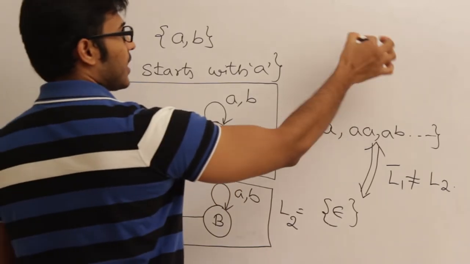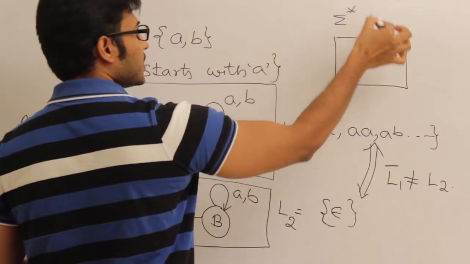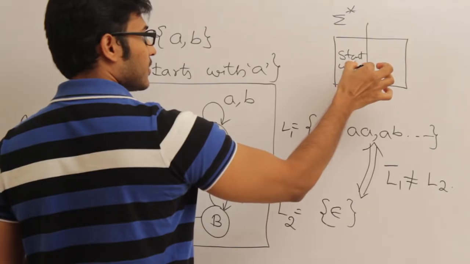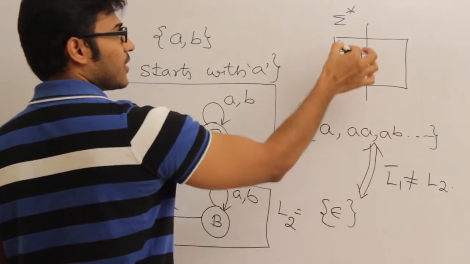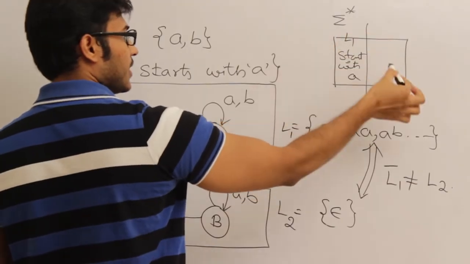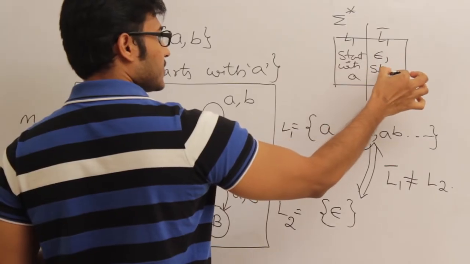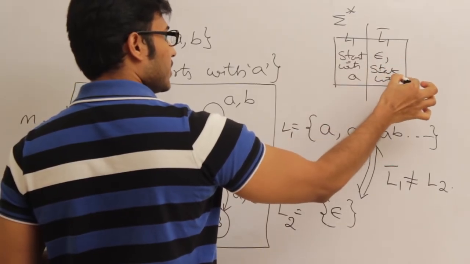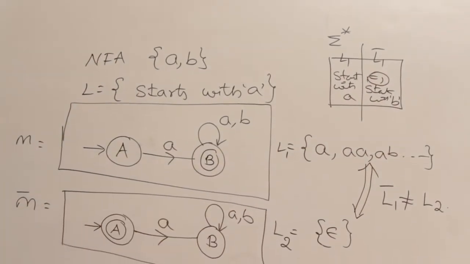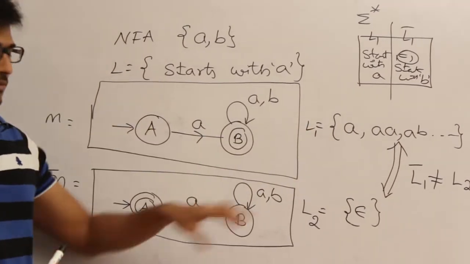If I take the entire sigma star to be this, one part will contain strings that start with a, which is the language L1, and the L1 complement will even contain epsilon as well as strings starting with b, but then we got only epsilon. Which means if I complement an NFA, the language need not get complemented.